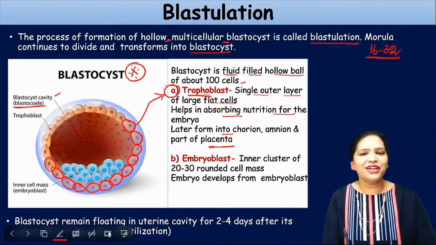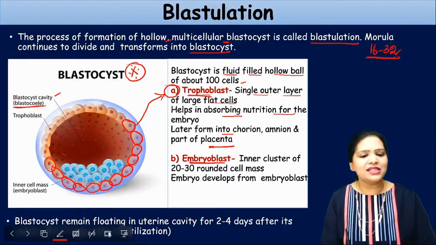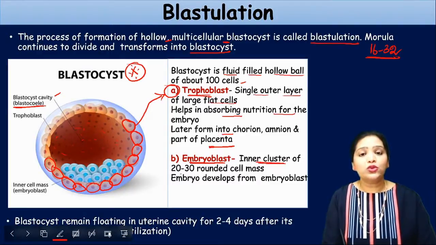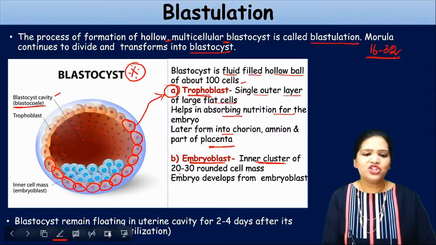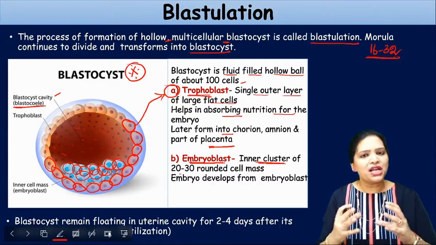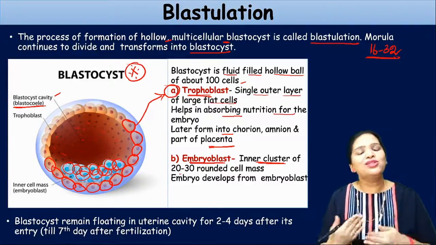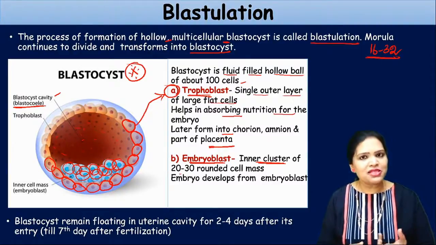Clear? Fine. The second group of cells are called embryoblast cells. So what are embryoblast cells? The cells which are present in the inner cluster, around 20 to 30 cells, are called embryoblast cells. In this picture, this light blue colored mass of cells, how many cells will be there? Around 20 to 30. This mass of cells is called embryoblast cells. From these cells only, the embryo is going to develop. It is going to be formed into the baby. So the stem cells for the growing embryo are the embryoblast cells.